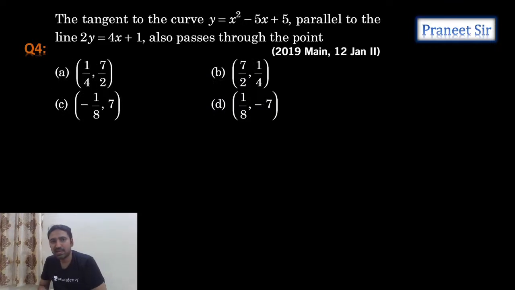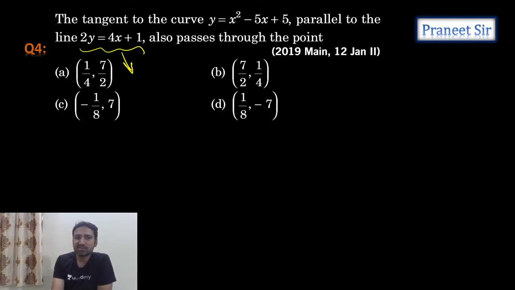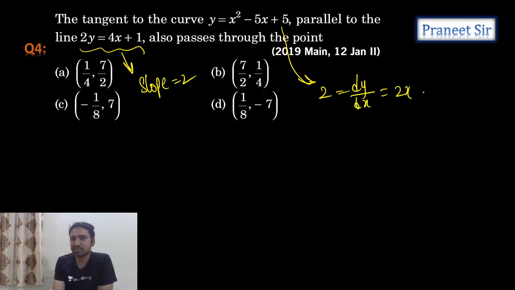Next question. The tangent to this curve is parallel to this line. Parallel to this means, what is the slope of this line? The slope of this line is equal to 2. That means the tangent slope is also 2, right? So 2 is equal to dy by dx, which is 2x minus 5. From this, x equals 7 by 2. Correct?